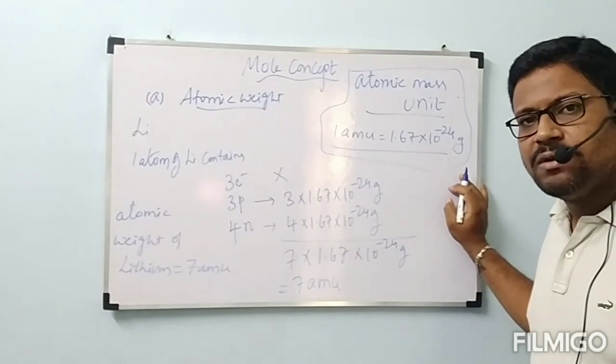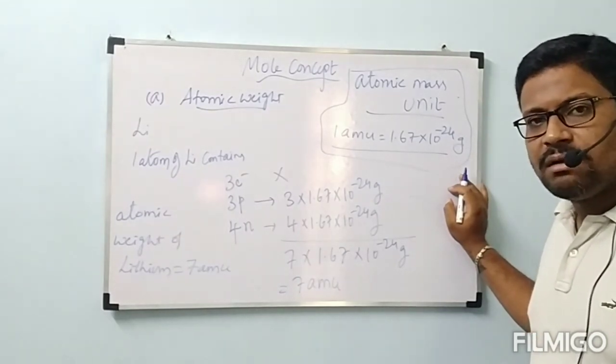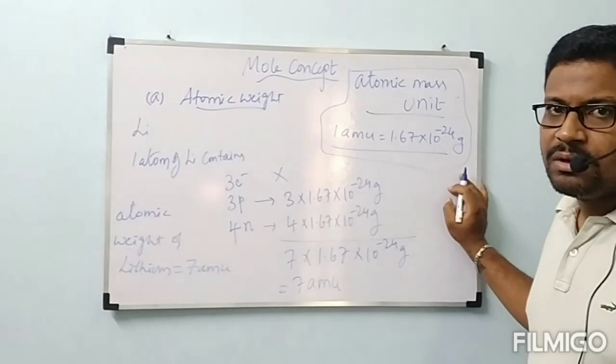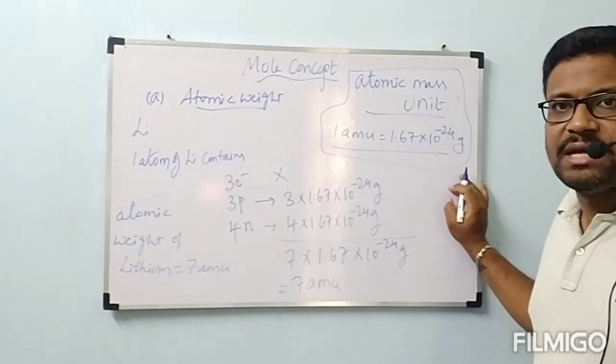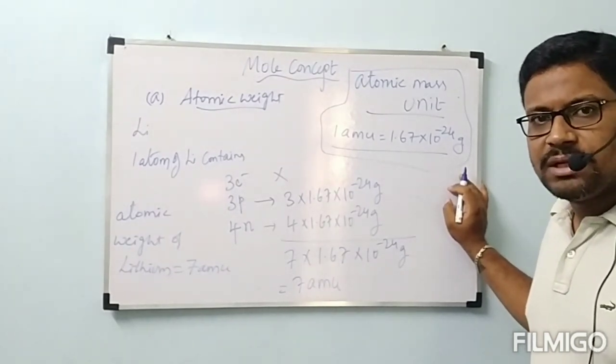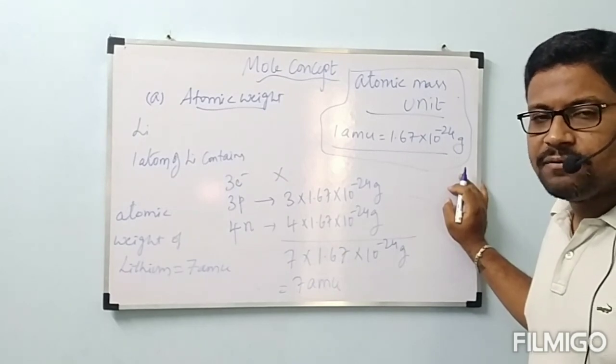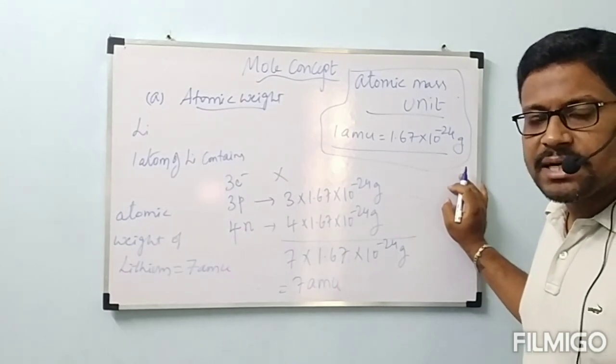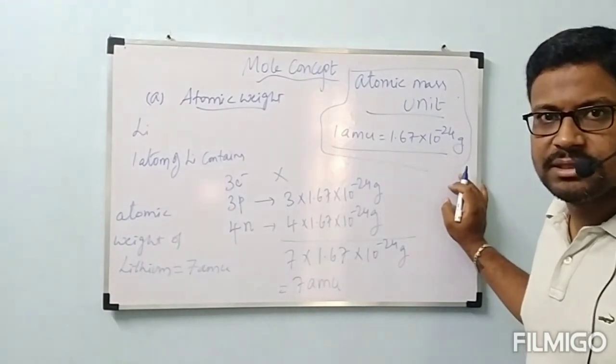So atomic weight of hydrogen is equal to 1 AMU. Atomic weight of helium is equal to 4 AMU. Atomic weight of lithium is equal to 7 AMU. In this way we will continue the concept by taking one more example. After complete understanding of this one only, we will go to the next concept. Okay, ma'am?